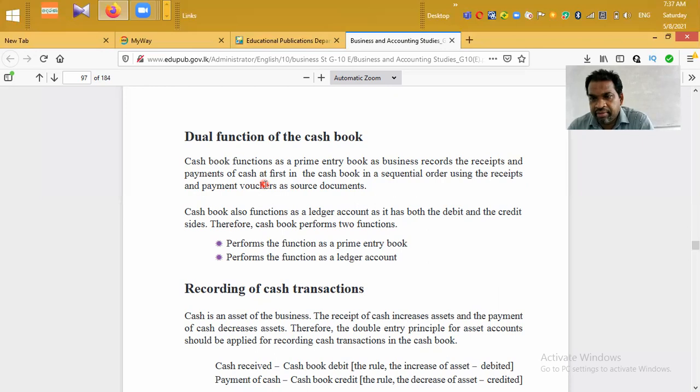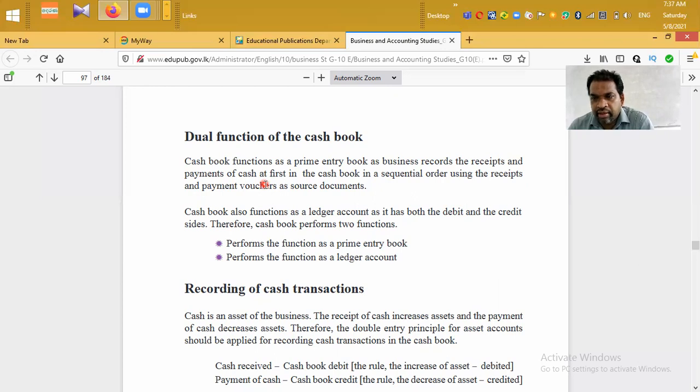The second function, the cash book has two sides, debit side and credit side. Therefore, when you record cash receipts and cash payments in the cash book, the business has to apply double entry principles. Then we say the cash book has the role of an account.